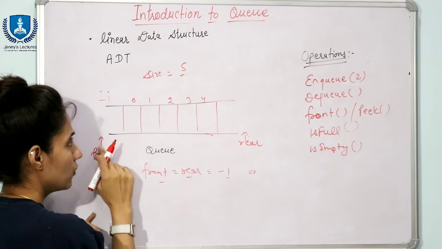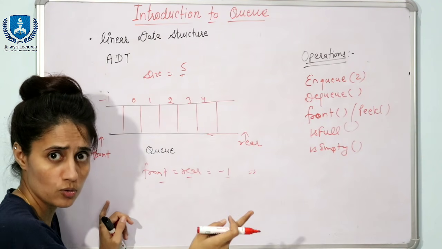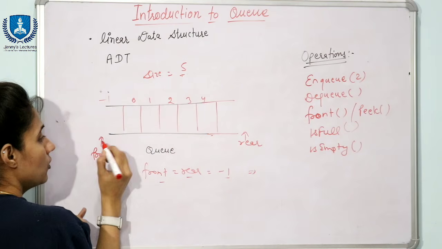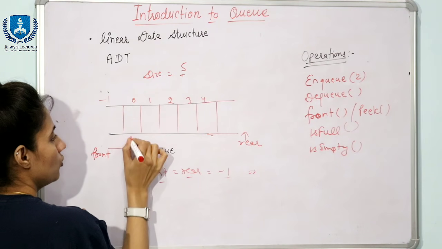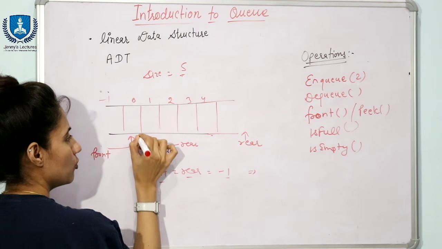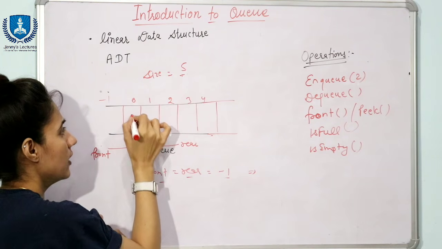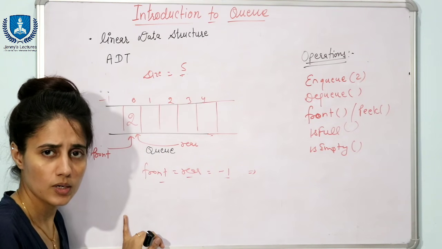Obviously we will increase front and rear both. So front plus plus and rear plus plus also, right? So now front is also pointing to here, and at this point of time rear is also pointing to here at 0, and now we can insert here 2, right?